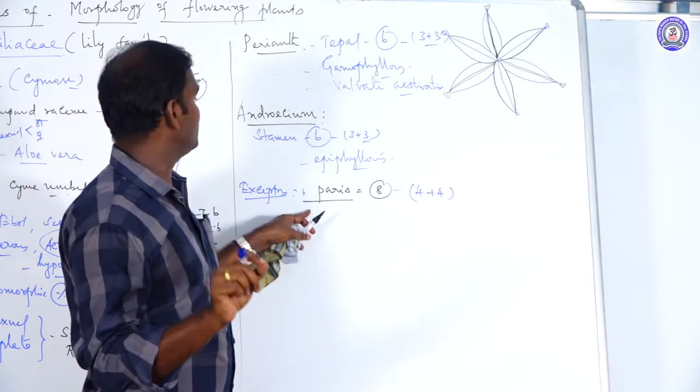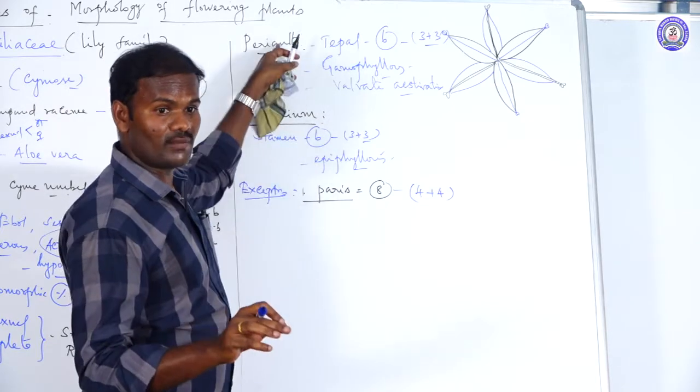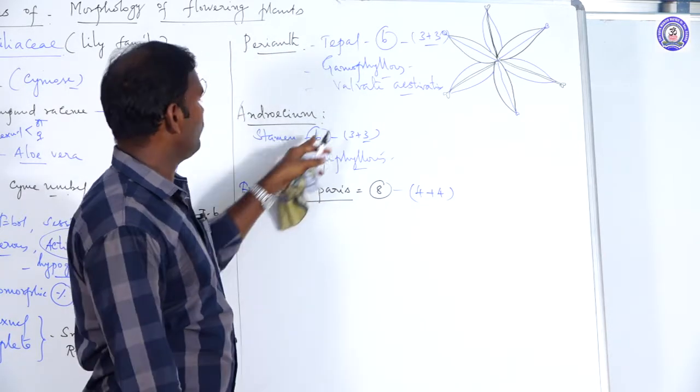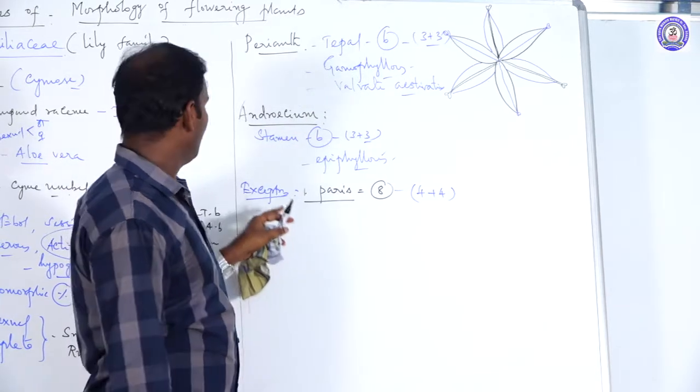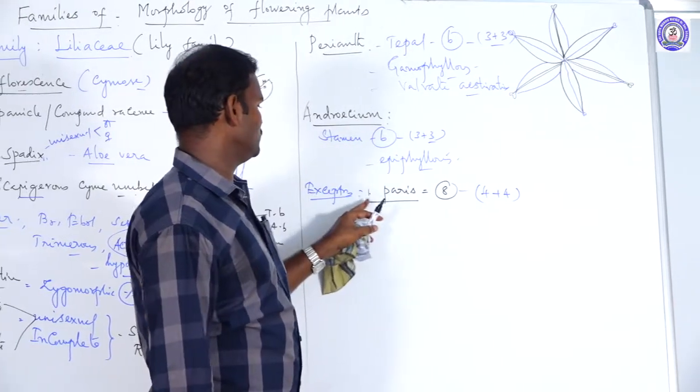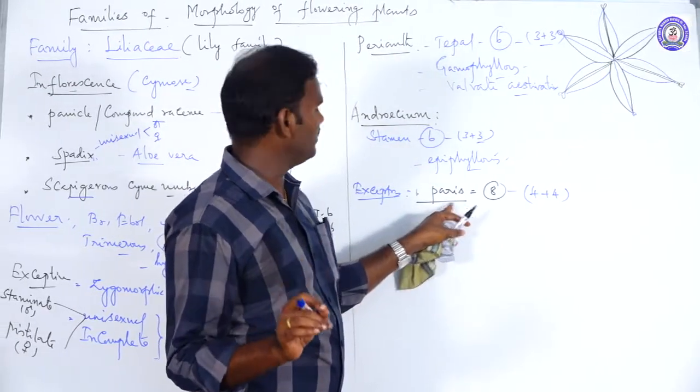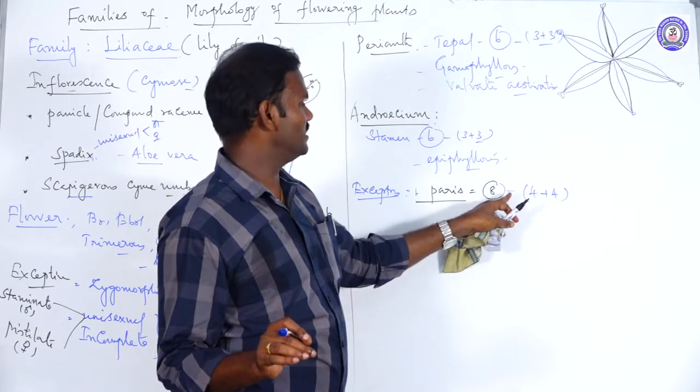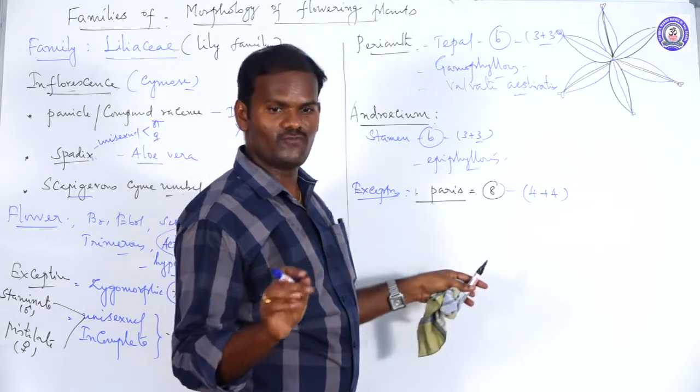In general descriptions, the total number of stamens is 6. The total number of tepals is also 6. Both are arranged in 2 whorls of 3 each. But in the stamens, in some species like Paris, it is a plant, the total number of stamens is 8. They are arranged in 2 whorls of 4 each.